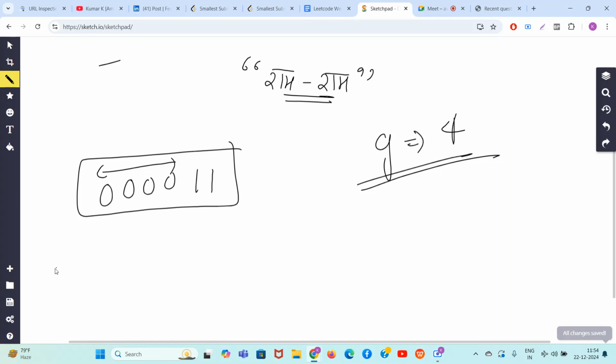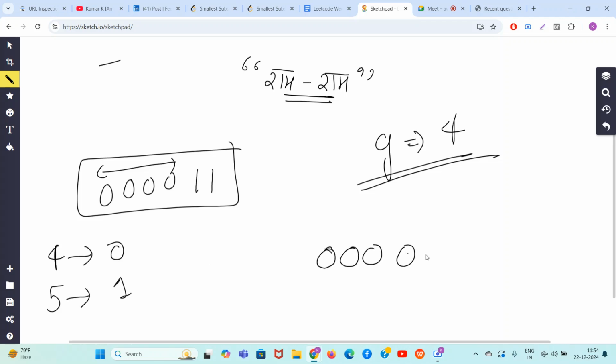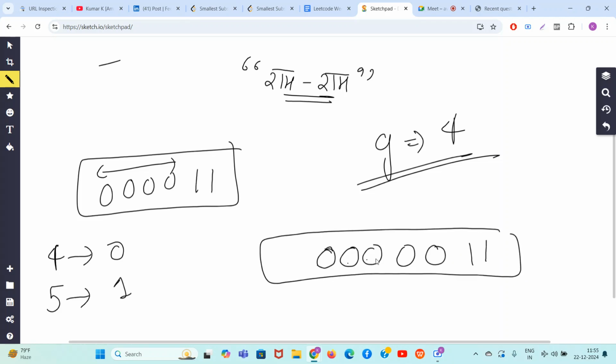But guys, what if, see, if the block size is 4, it takes zero operations. But if the block size is 5, it will take one operation. Why? 1 2 3 4 5, you want to do the change at the last character, but instead of the last character you do it here. So no problem happens with this. So one operation is needed for 5, right?